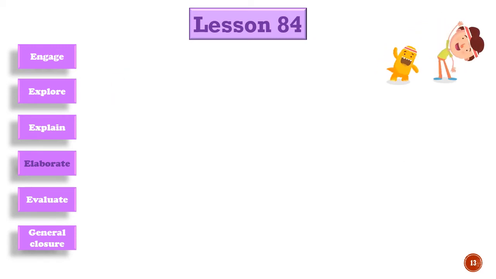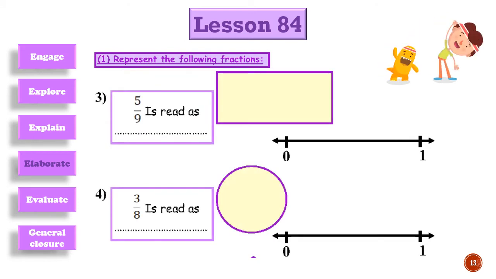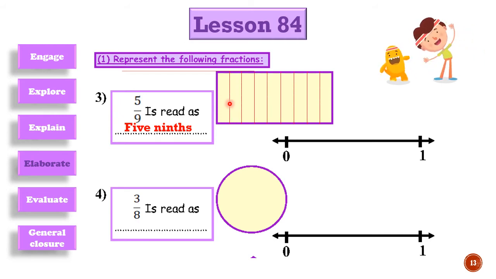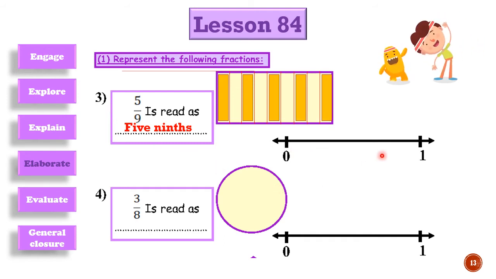Let's continue our exercise. Yes, number 3, we have here 5 ninths. Let's write it, 5 ninths. Now we have to present it in this geometric shape, a rectangle. We will divide it into 9 equal parts. We just draw 8 lines to divide it into 9 equal parts. And we will color how many parts? Just 5 from the numerator. Then we color 5 parts, like this.